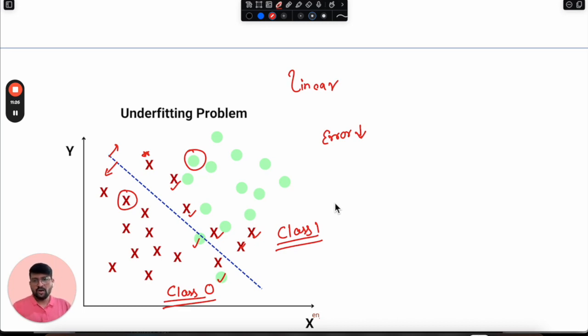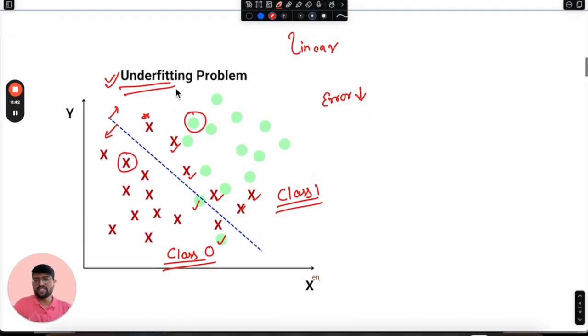Okay. So now we have understood what the underfitting problem is, but let's first understand what exactly is the reason behind this underfitting. We know underfitting is a problem in machine learning, but what is the reason because of which our model is suffering from it? Let me give you one example of an underfitting scenario, which is very relevant, and you will quickly identify what underfitting is in that case.